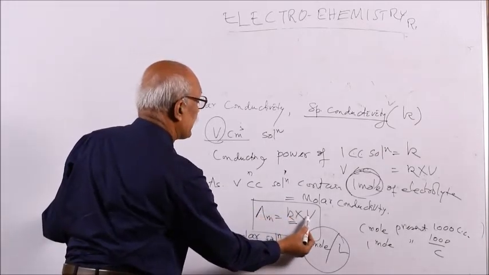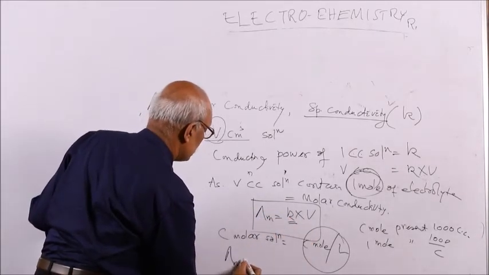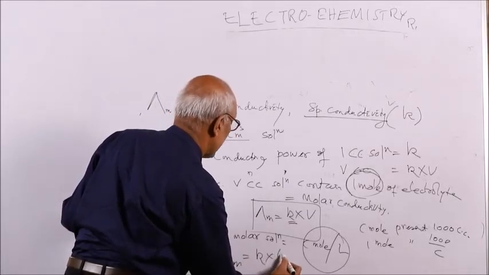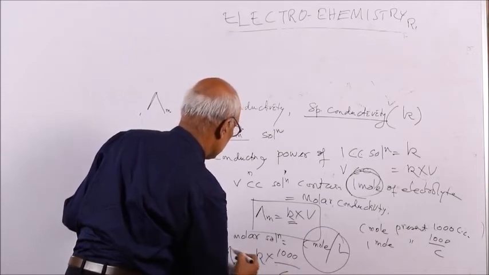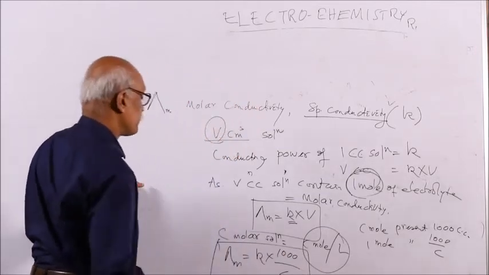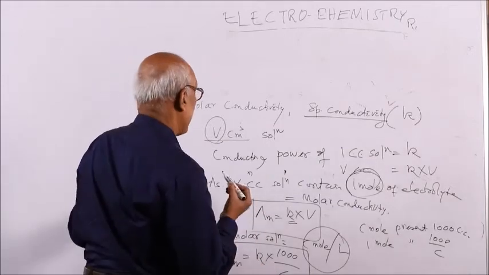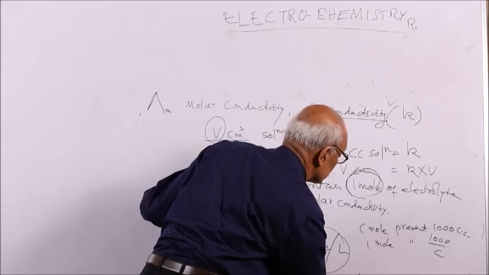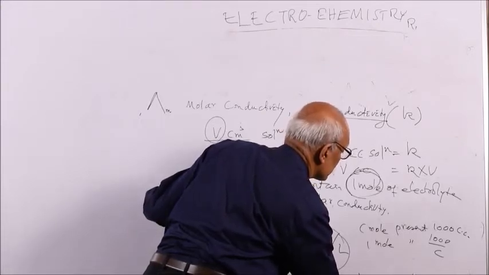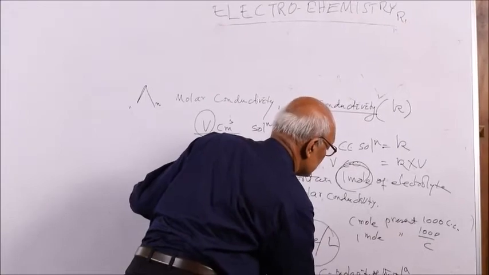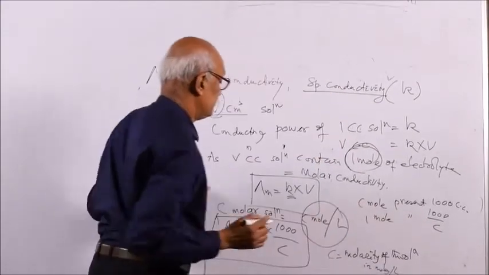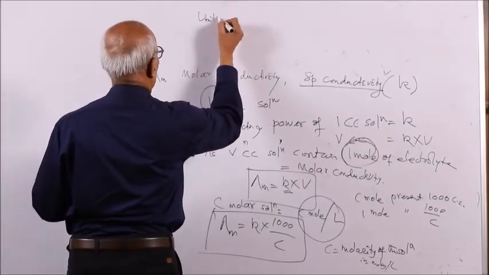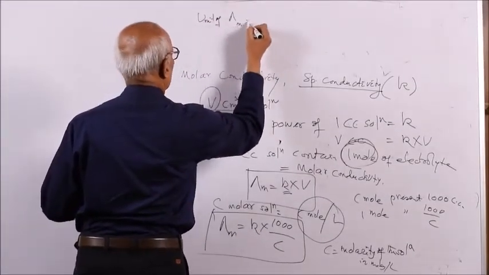So, instead of putting V in the calculation, for problem purposes you remember this: lambda m is equal to kappa into 1000 by C, where C is the molarity of the solution, in units of moles per liter. Then you can find out the unit of lambda m or molar conductance.